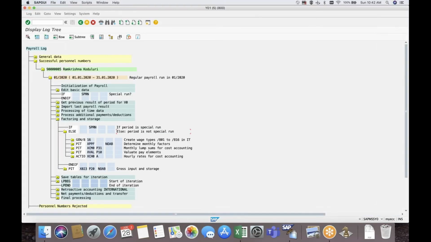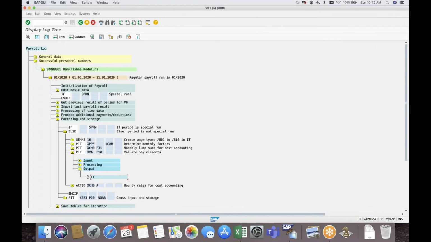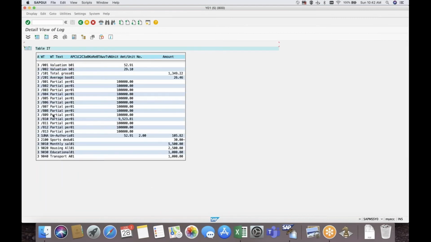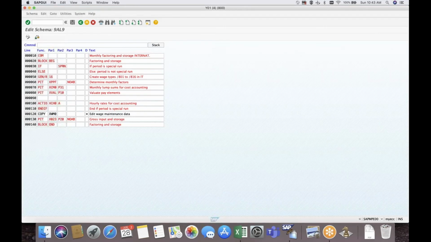In this place, if you see, all the waste types will be there in the IT table. Especially this is the waste type which we require, 9010. This is there in the IT table. For calling the PCR which I have written, I will use a function called PIT, which stands for process IT table. Because this PCR requires input, and the IT table is the input for my PCR. So I will insert my PCR.